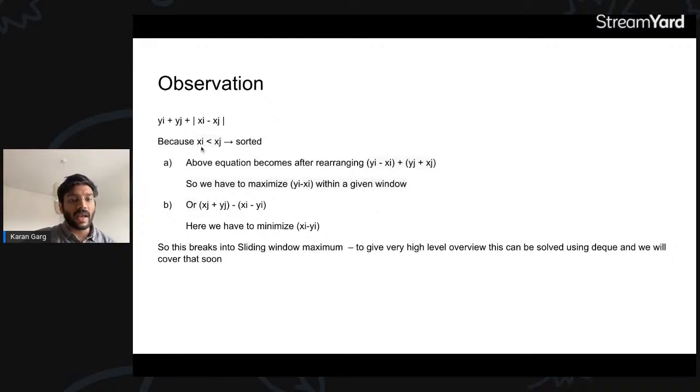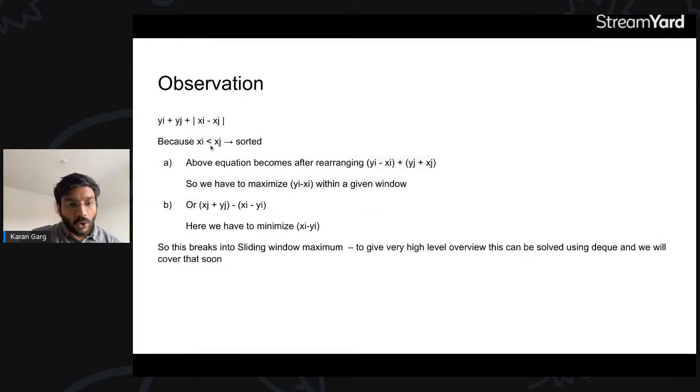Now we know that xj is always greater than xi. Why? Because the array is sorted. Since xj is greater, this is always going to be xj minus xi, not xi minus xj.